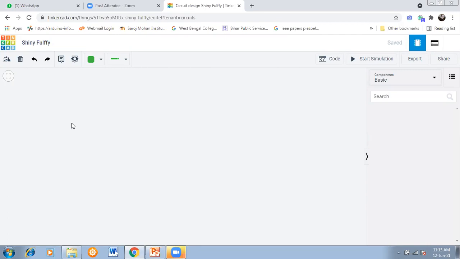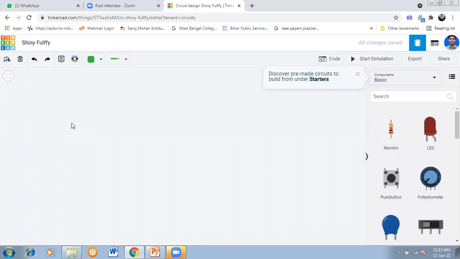So how to start the programming? I will teach you one. Just wait a moment, everything will open here. So this is the workspace. This blank space is showing the workspace. Over there, you can draw your circuit. You can build up your project here, in this white blank space.